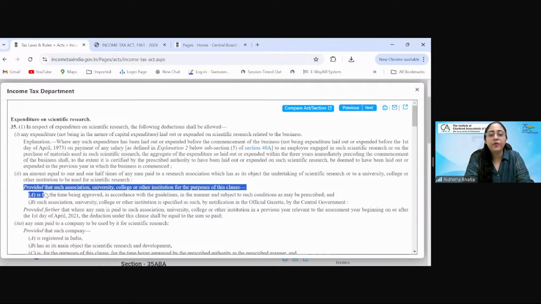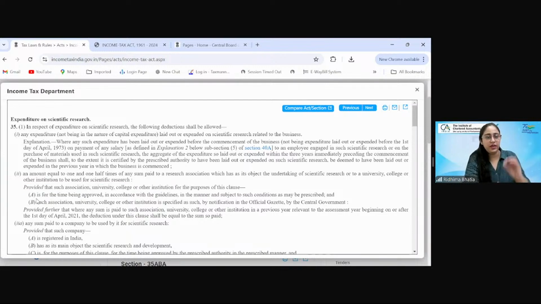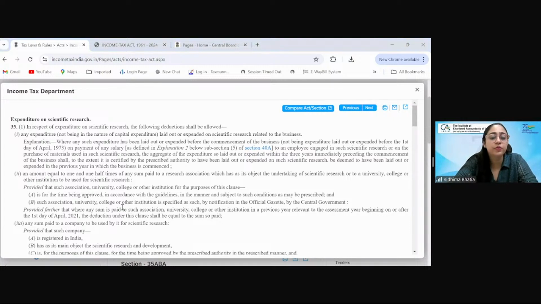Similarly, provided word जहाँ पे लिखा होगा, wherever provided word is written, that is a proviso. Provisions and proviso में there is a difference. Provisions is what the act in general is saying, that as per the provisions of so and so section. ठीक है? What is written in that section. Proviso means what is the exception to the section in general or what is the condition to the section in general. ठीक है?